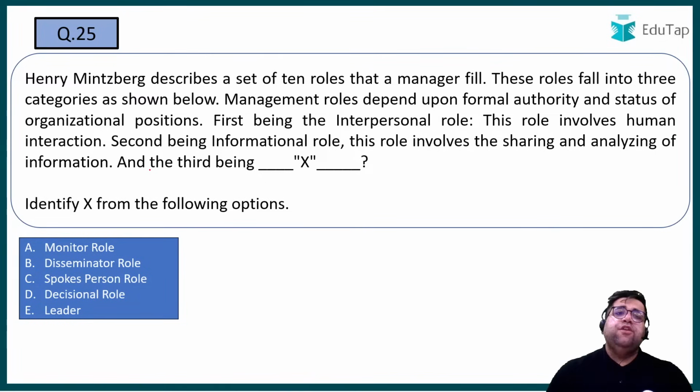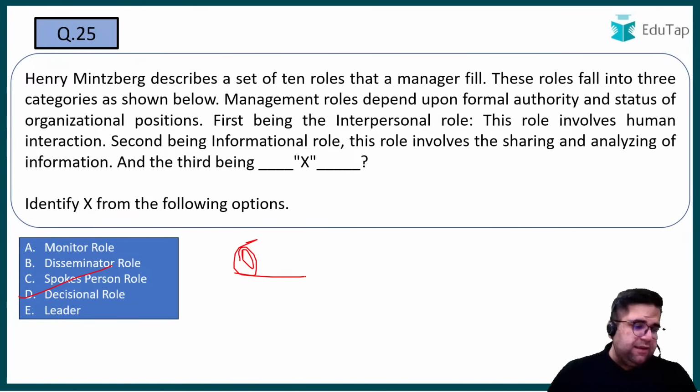Okay? So Henry Mintzberg's roles of managers. Henry Mintzberg described 10 roles that managers fill. These roles are further categorized into 3 headings. So you have interpersonal, informational, and the third one, which is decisional. So your answer will be option D over here, isn't it? Yes, it will be decisional.